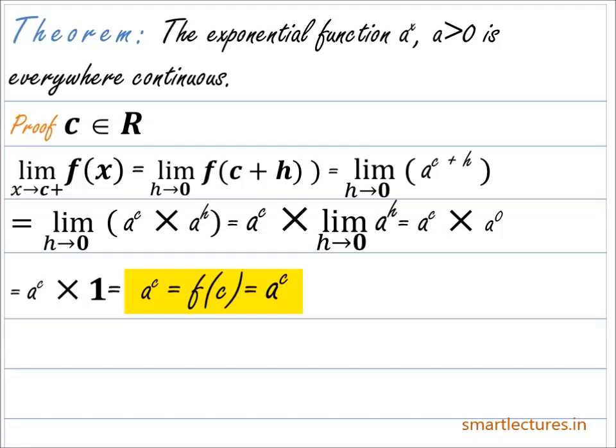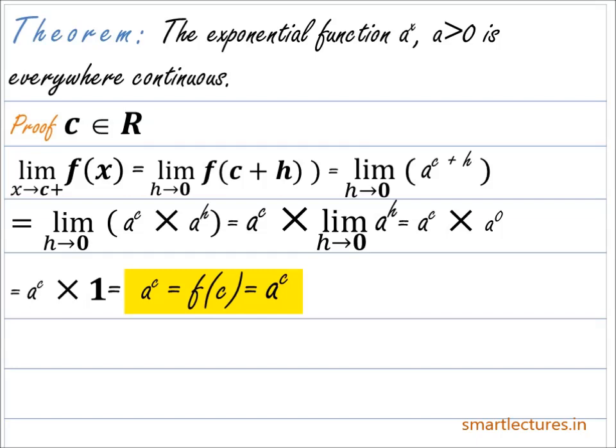So here the left hand limit, the right hand limit and the value of the function at the point c are all equal. So that means the given function is also continuous at the point x equal to c, where c is any real number.